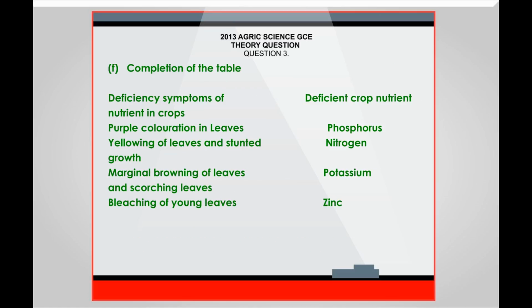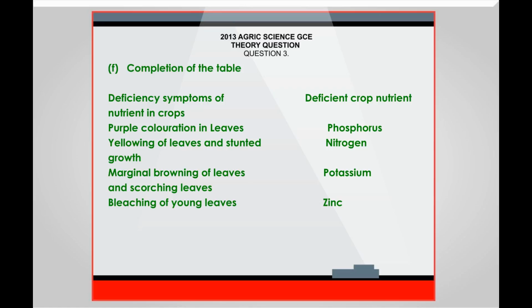Completion of the table. Deficiency symptoms of nutrients in crops. Deficient crop nutrients. Purple coloration in leaves. Under deficient crop nutrients is phosphorus. Under deficiency symptoms, yellowing of leaves and stunted growth.